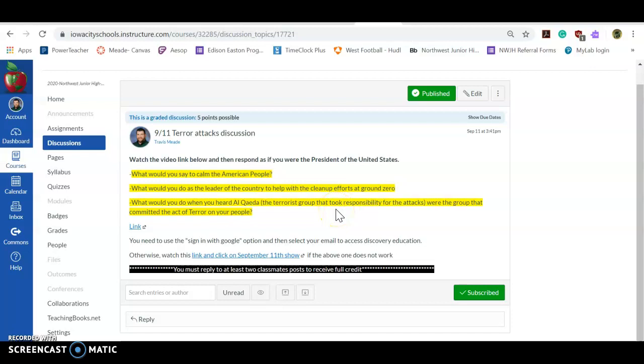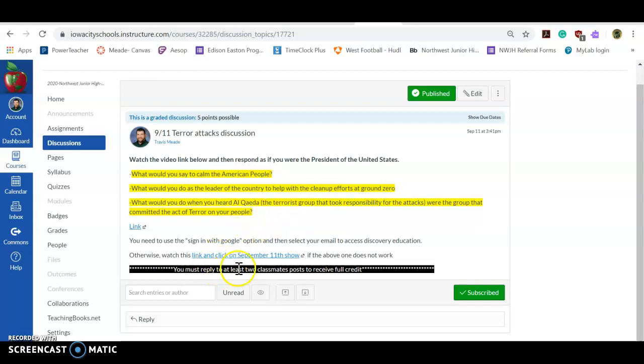So those are the 3 things I kind of want us to think about, because we'll talk about the reactions of the United States on Friday when I'm here. I know a lot of you want to finish the video too, so that might be an option as well. But just think about, as a leader, being upset and frustrated that people attacked your country, what would be your first response? Would it be to bring people together, or would it be to go find a common enemy and destroy them? So that's kind of the point that I'm trying to make.